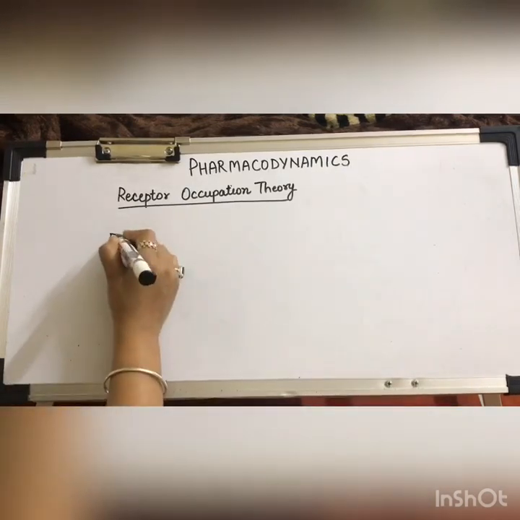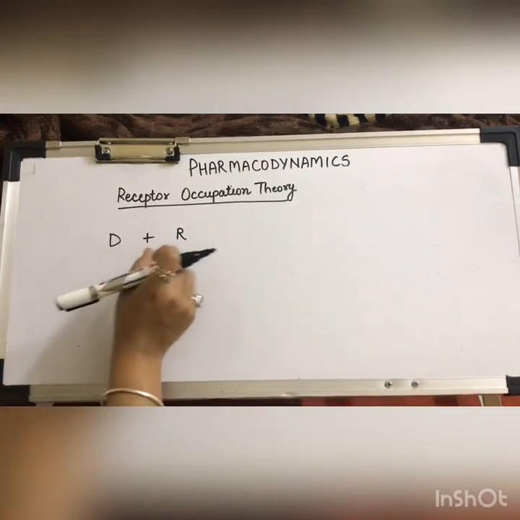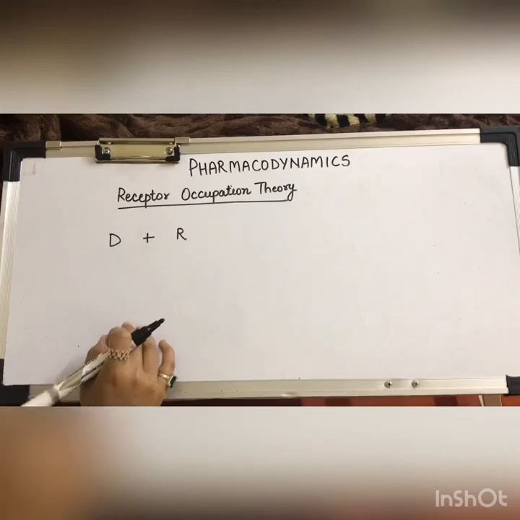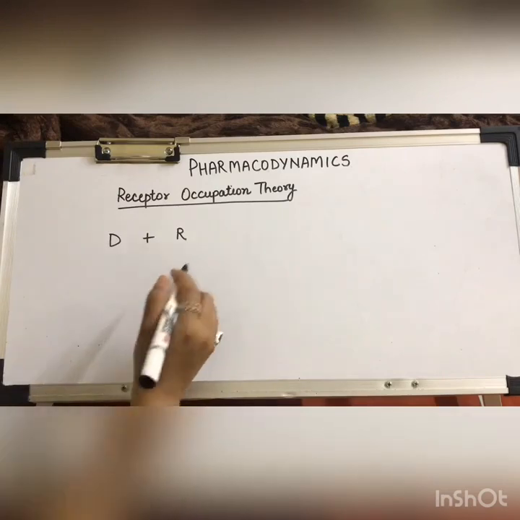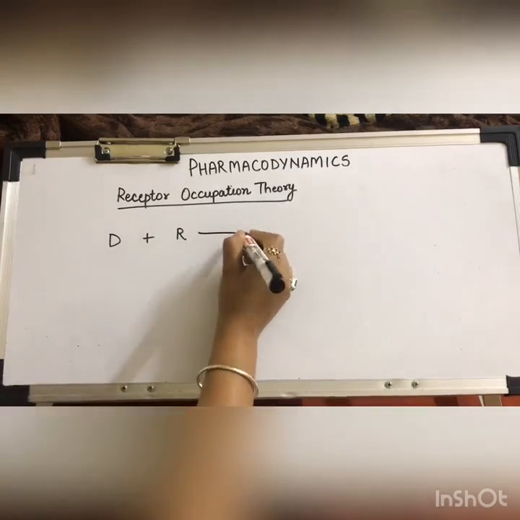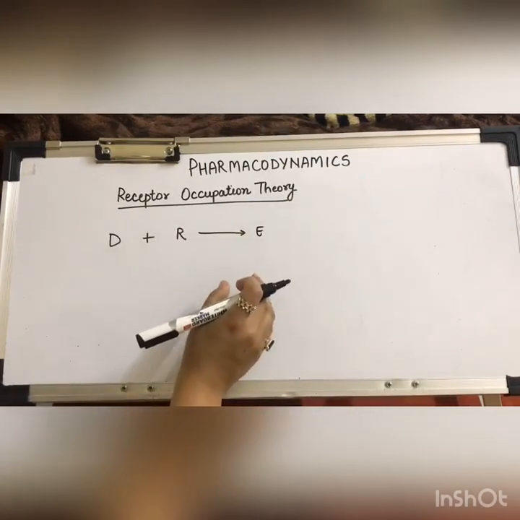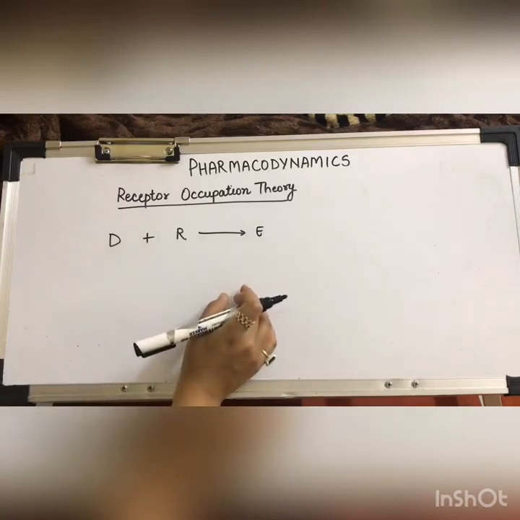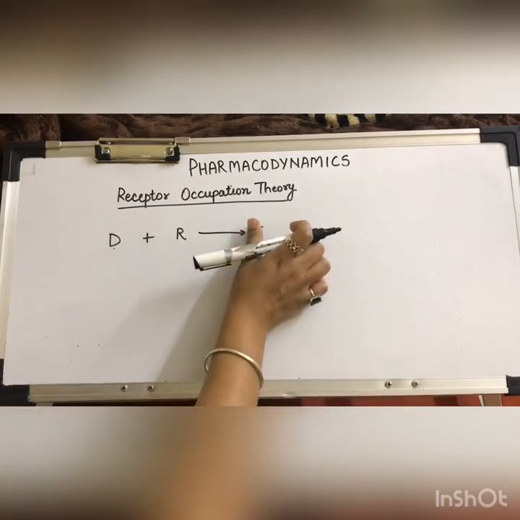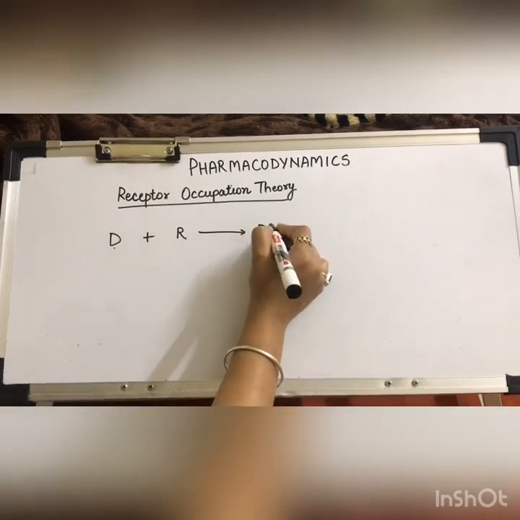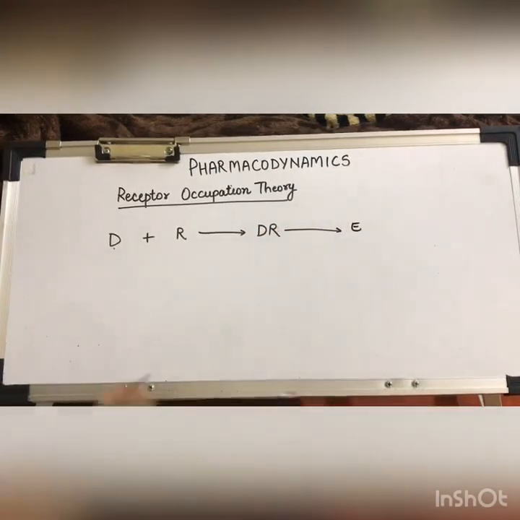Basically, there is an interaction between two molecules, that is the drug and the receptor. This interaction is governed by the law of mass action, and the effect produced is considered to be a direct function of the drug receptor complex. That means when these two molecules interact, they will form a drug receptor complex, which will lead to the effect of the drug.